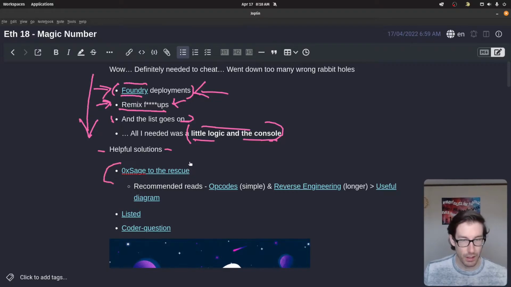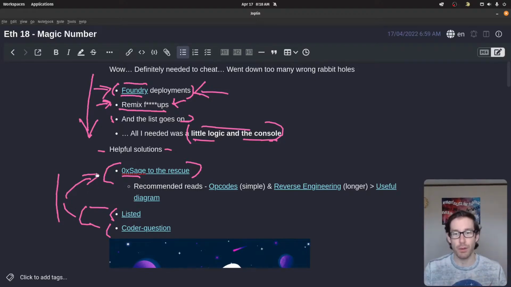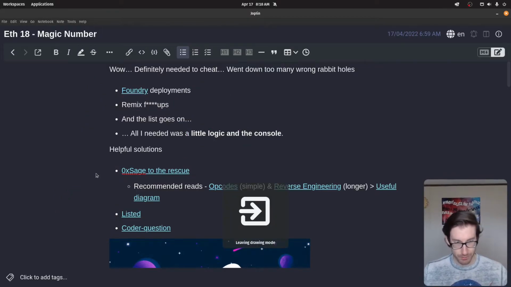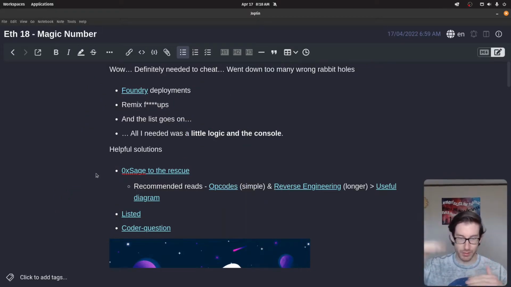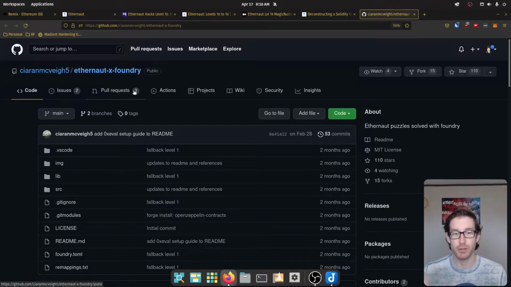Luckily, this person here, 0xSage, wrote a pretty good resource for this challenge that I followed. And then listed in code questions, these two resources combined together helped me understand a lot more than what could be provided here. So these three tied together helped me understand not only how the solution was created, but also how they came about solving it in the first place. What was their thinking process? So those are some of the resources and some of the issues that I came across. I'll quickly click into some of these so you can see them, and I'll put them in the description as well so you can go to them.